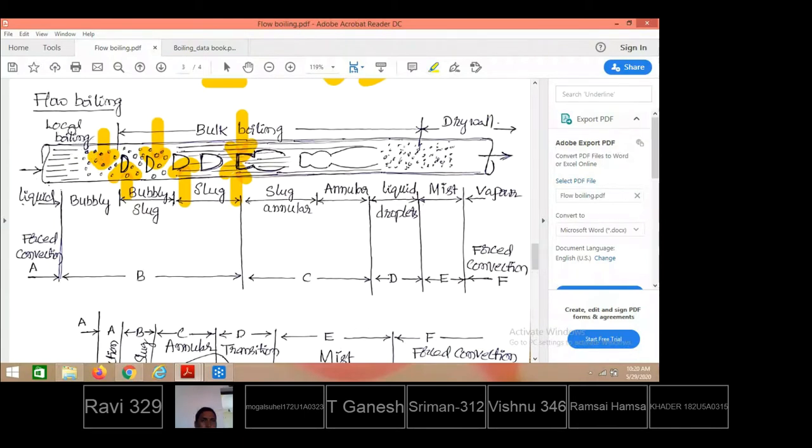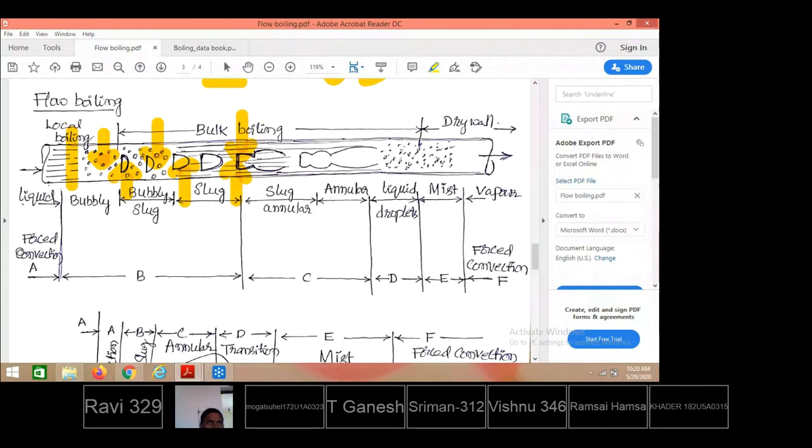So up to some region, or at the entry region of the tube, the convection takes place under forced convection. Why? Because the fluid is allowed to enter at a velocity. Therefore, between the tube surface and the liquid, while the heat is transferred, subcooled heating takes place.